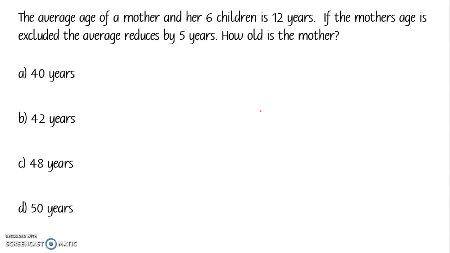Now, in the previous two problems, we saw the teacher's age, or the instructor's age, was included. Now they are excluding something. Let's see how this works. Again, the same style: you have average, number of persons, and sum.